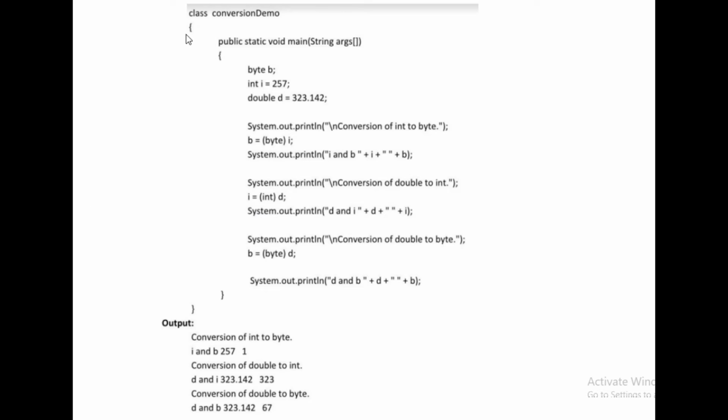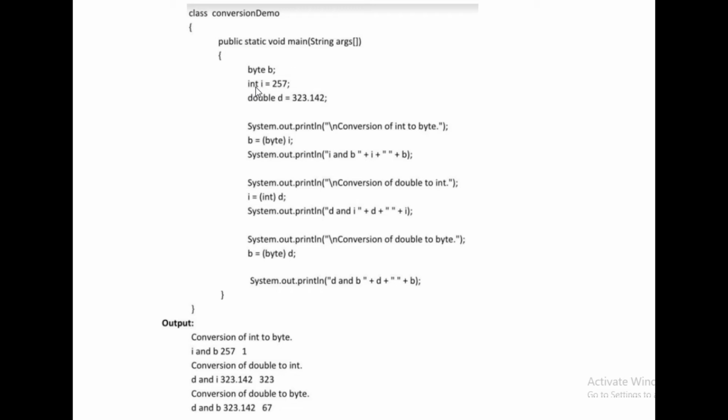Here there is one example of this explicit data type conversion. First, class Conversion Demo, static void main. Here I take three variables: byte b, integer i, and double d. I put the value i equal to 257 and d equal to 323.142. Here System.out.println conversion of integer to byte, right? So that line should be printed in my output. And then i is my integer, 257, and the byte is b.